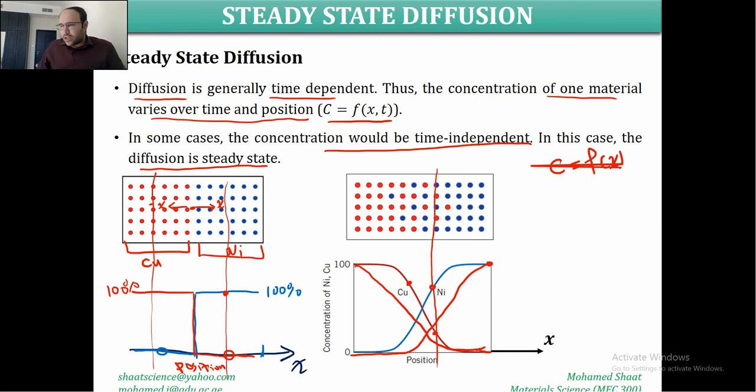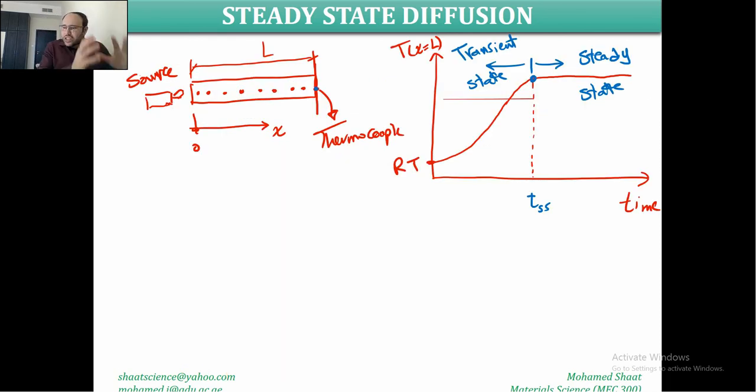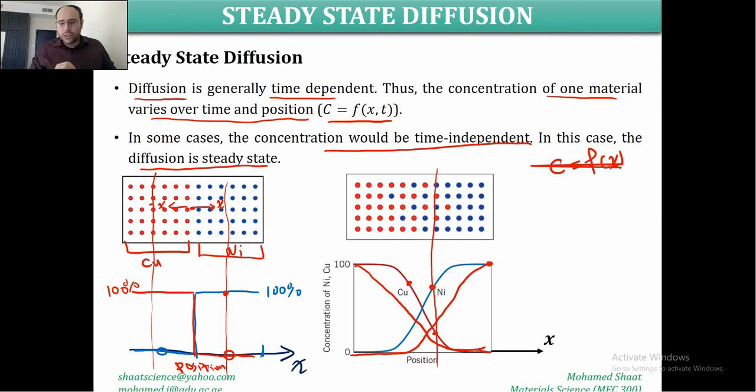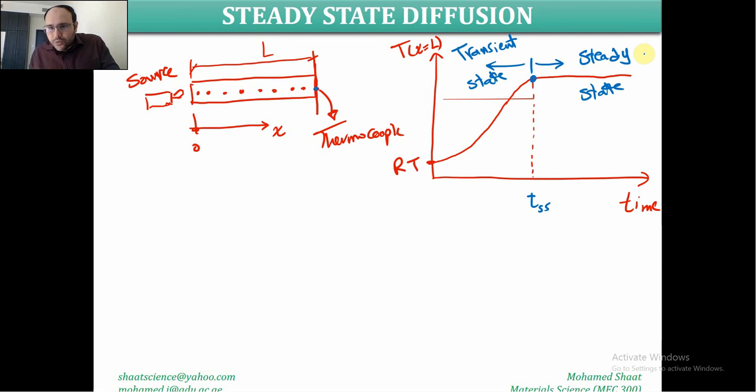And this is basically covered in a course known as transport phenomena, or the transport of mass or ions or atoms from one side to another, and how it changes over time. This requires the study of transient diffusion. But for the study of steady state diffusion, we assume that we give the material enough time to heat, and at the instant that the points over the material no longer change in temperature over time, we are going to study the diffusion. This is known as steady state diffusion. So steady state diffusion means that we are studying the diffusion within this period of time, not this one. Make sense? This one requires transient diffusion. Okay?